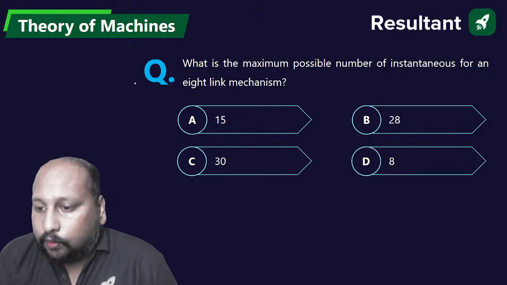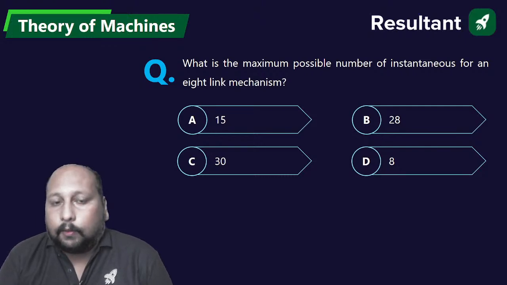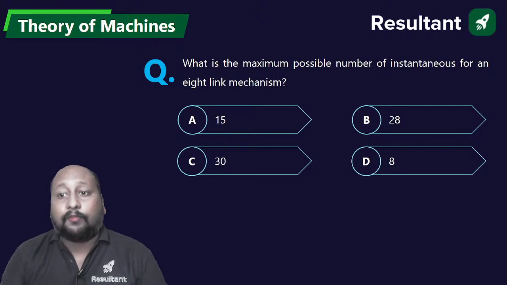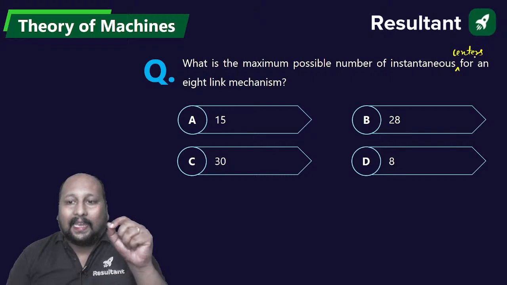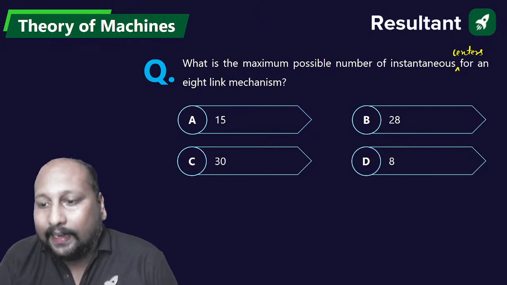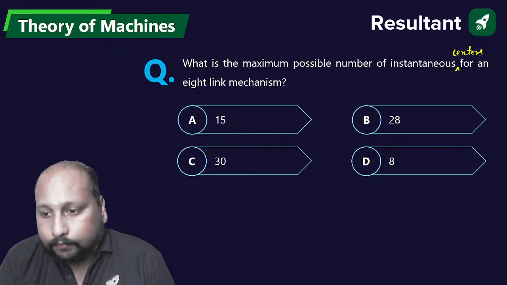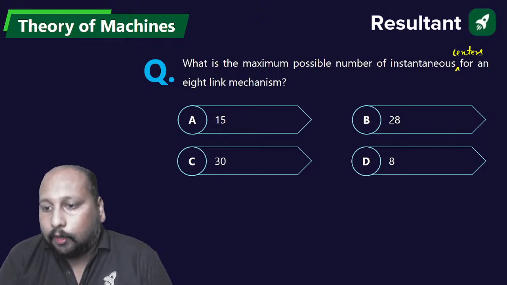Yes. Srinu, Mohammed, what is the maximum possible number of instantaneous centers for an 8-link mechanism: 15, 28, 30 or 8? Very good, Srinu. Mohammed, yes, 28.